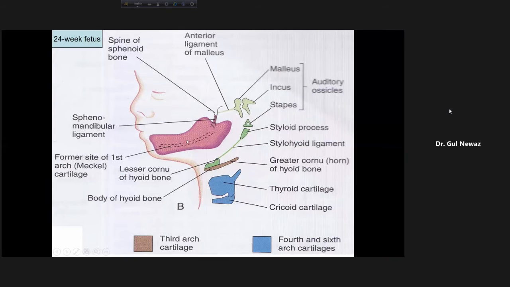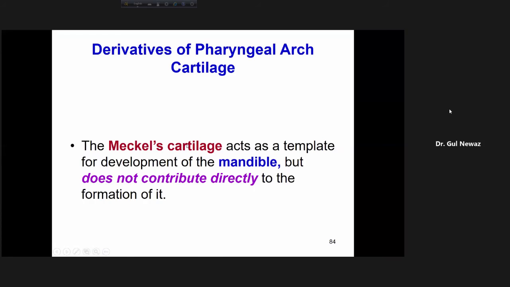The body of the mandible, not the ramus, not the coronoid process, is formed by intramembranous ossification around this cartilage. Meckel's cartilage is a derivative of the mandibular arch, which is a derivative of the first pharyngeal arch.